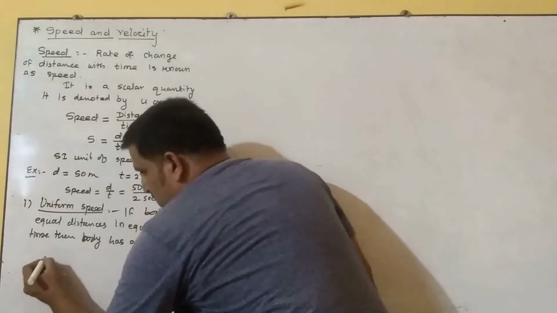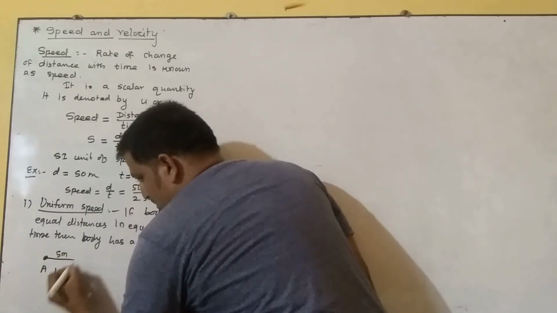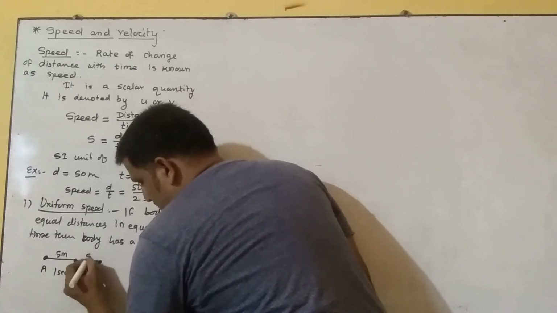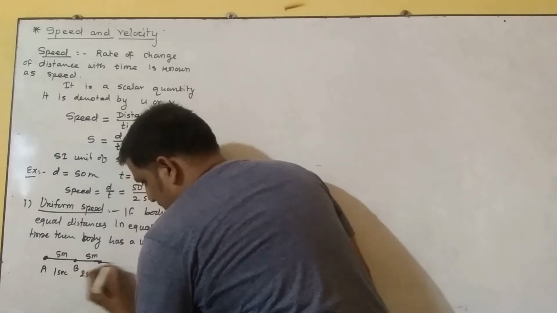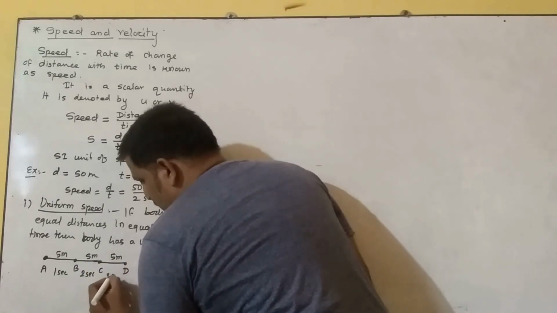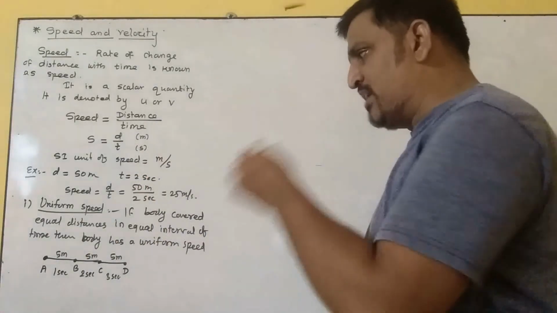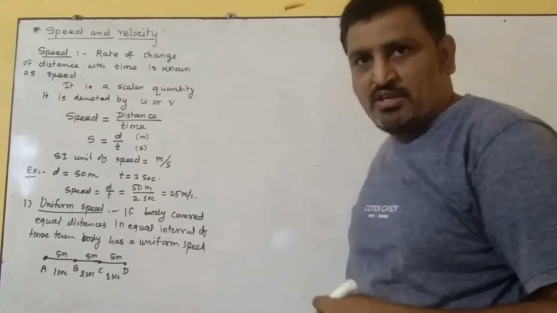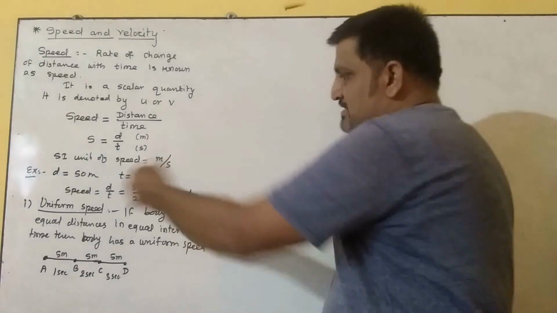Means if a body starts from position A, covers a 5 meter distance in 1 second and reaches B, again covers 5 meters in 1 second and reaches C, again covers 5 meters and reaches D in 1 second, then at every instant an equal distance is covered by the body. When the body covers equal distances in equal intervals of time, we say the body has a uniform speed.